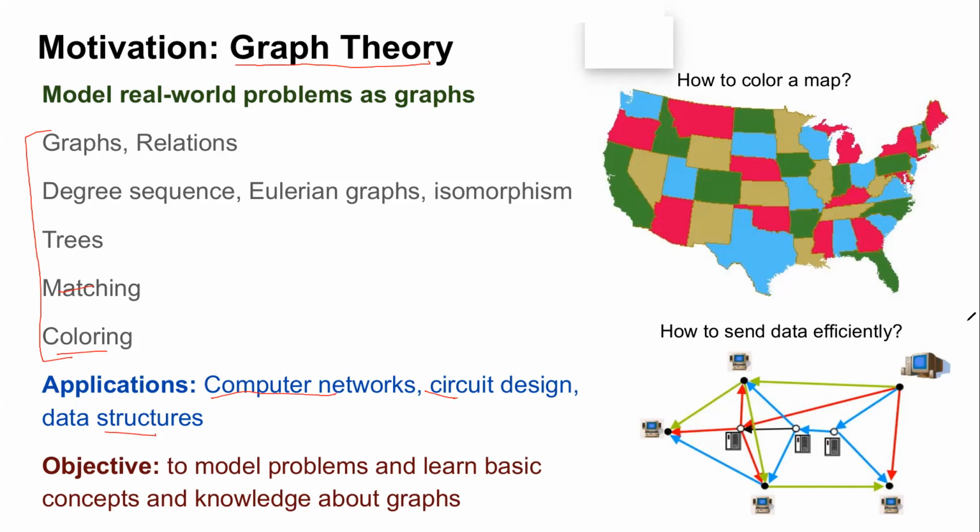So you can see the last image here on the screen, which we had discussed yesterday also. This is basically a computer network which has been modeled by a graph. And again, if I want to send data efficiently from one PC to another PC, what kind of graph property should I be using? Right, anyone? If I have modeled a computer network in the form of a graph and I want to send data efficiently from, say, PC A to PC C, what property of graph should I use? What should I try to focus on? What do I need to find if I want to solve this question, how to send data efficiently from A to C?